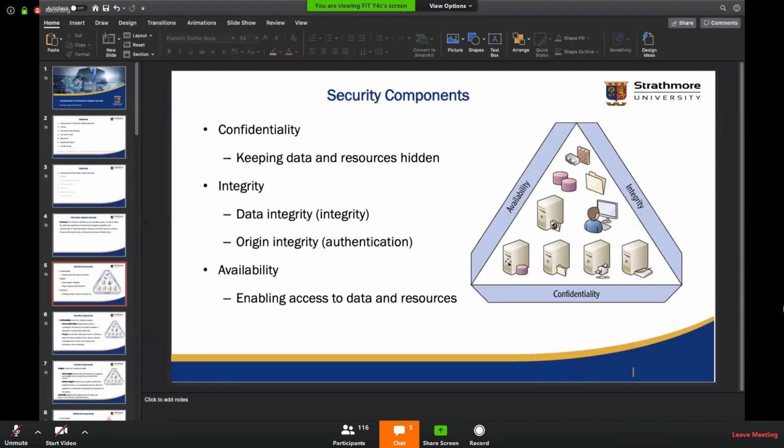Now, I am not sure whether you mentioned this in your previous class, but it is not practically possible to achieve equal levels of confidentiality, integrity, and availability in any system. Did you mention that aspect? Yeah. And if you did, why is that the case?